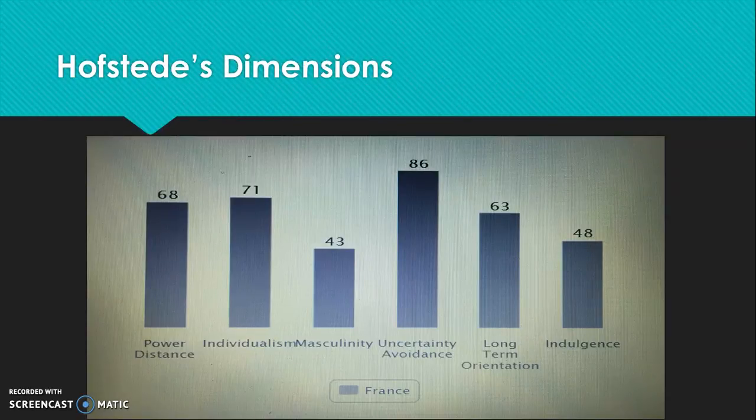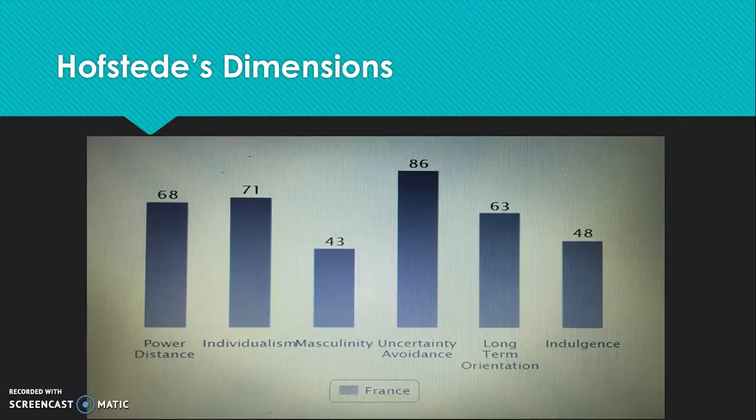Hofstede's dimensions. First, we will start with power distance. Power distance is defined as the extent to which the less powerful members of institutions and organizations within a country expect and accept that power is distributed unequally. With a score of 68, France scored fairly high on power distance. It is, therefore, a society in which a fair degree of inequality is accepted. Power is not only centralized in companies and government, but also geographically.